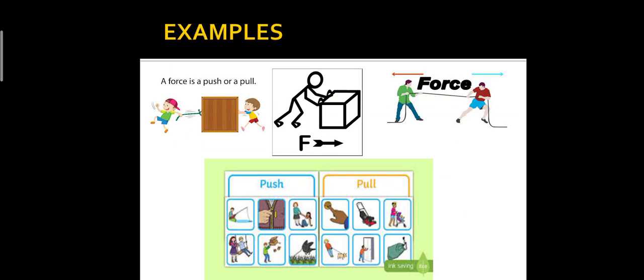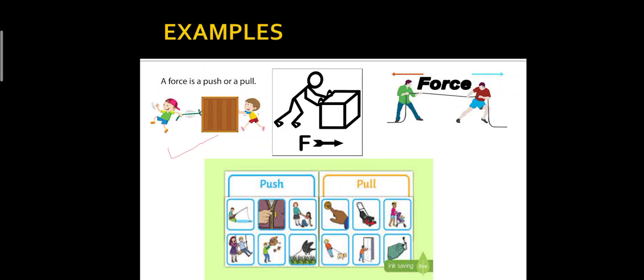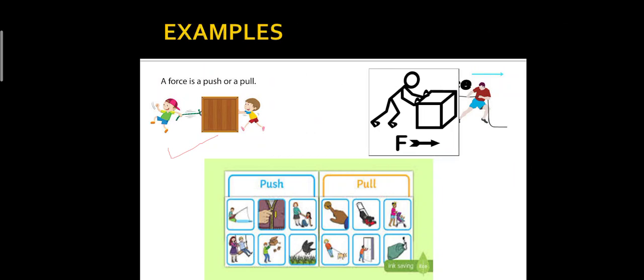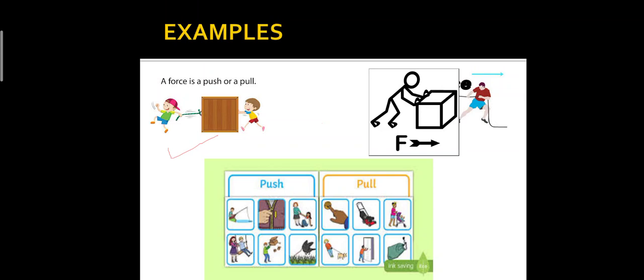Like an example, here a boy is pulling a box. Here, someone is pushing a box. Here some examples are pushing a jeep, and pulling a trolley. There are many examples.